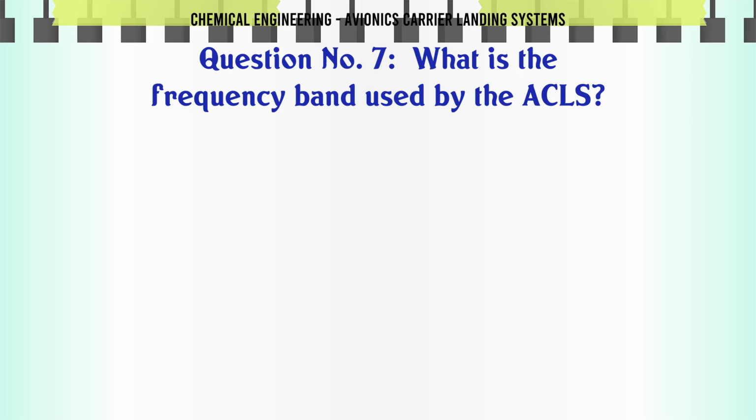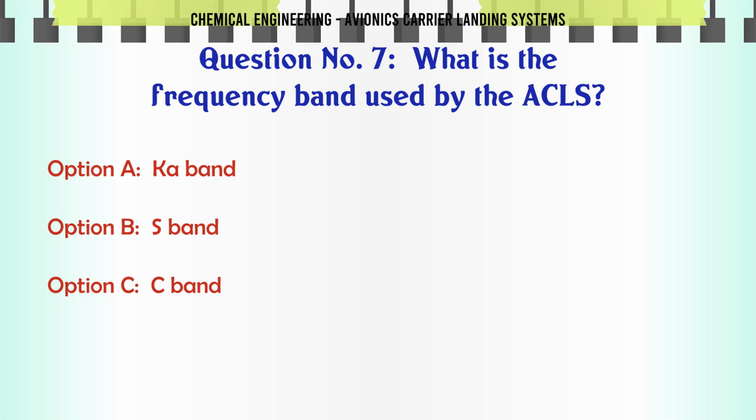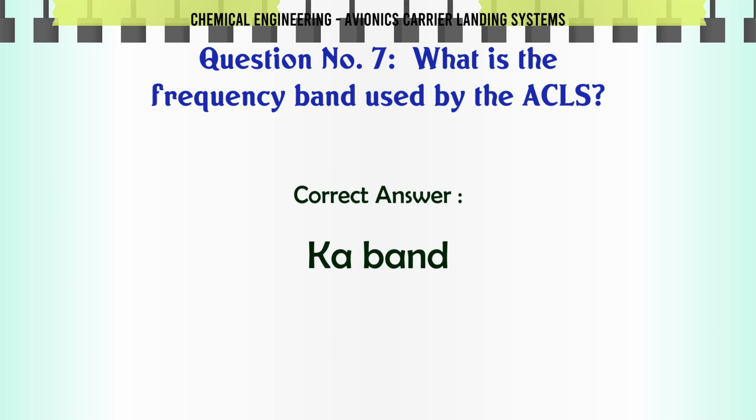What is the frequency band used by the ACLS? A. Ka band. B. S band. C. C band. D. E band. The correct answer is Ka band.